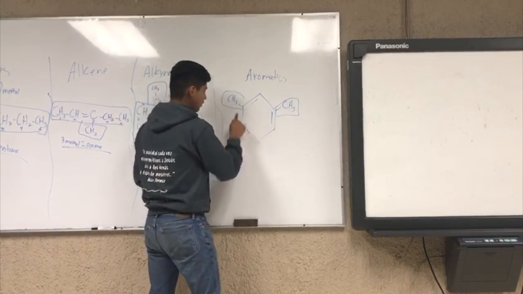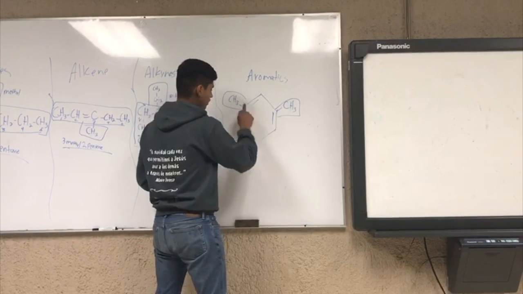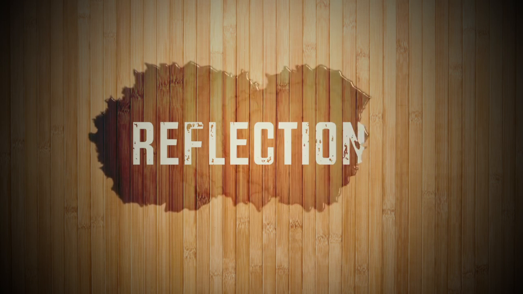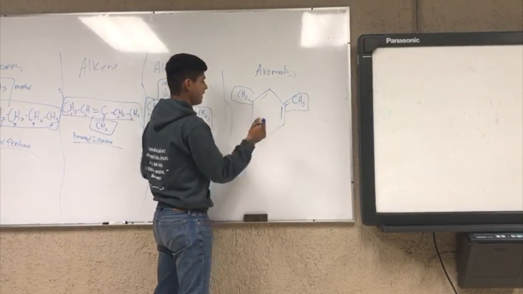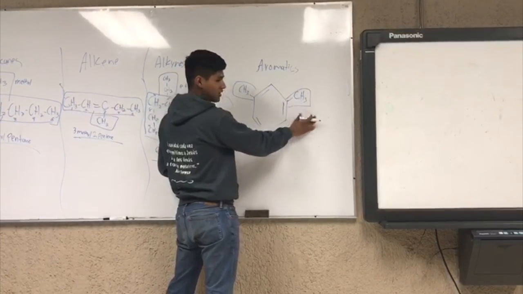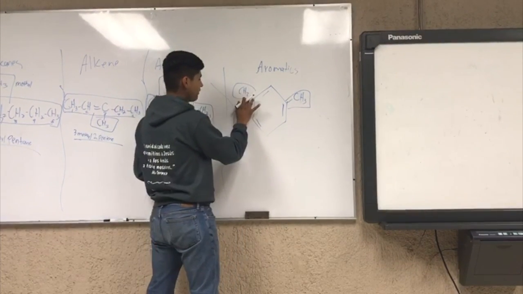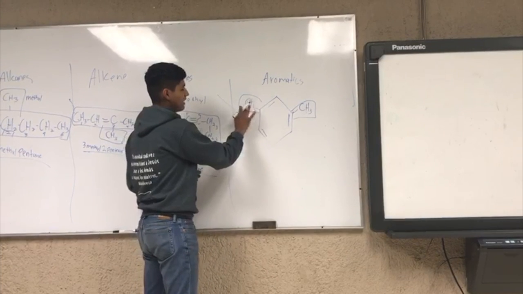So you can start from here, or maybe from here, or from here. In this case, it's the same. You start from any of them, and I'm going to start from here. You can count 1, 2, 3, 4, 5, 6. As you can see, the next alkyl group is in the middle for you.